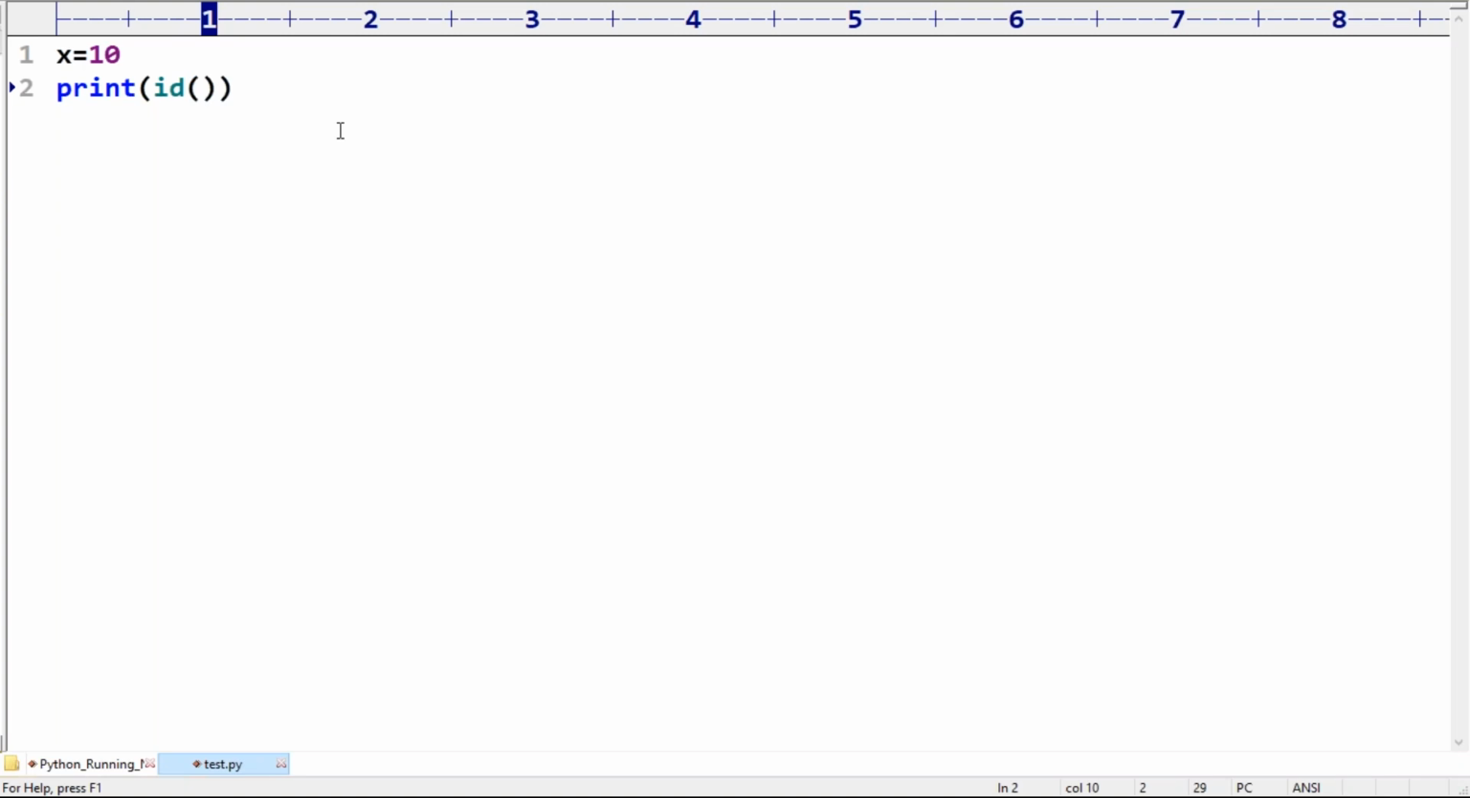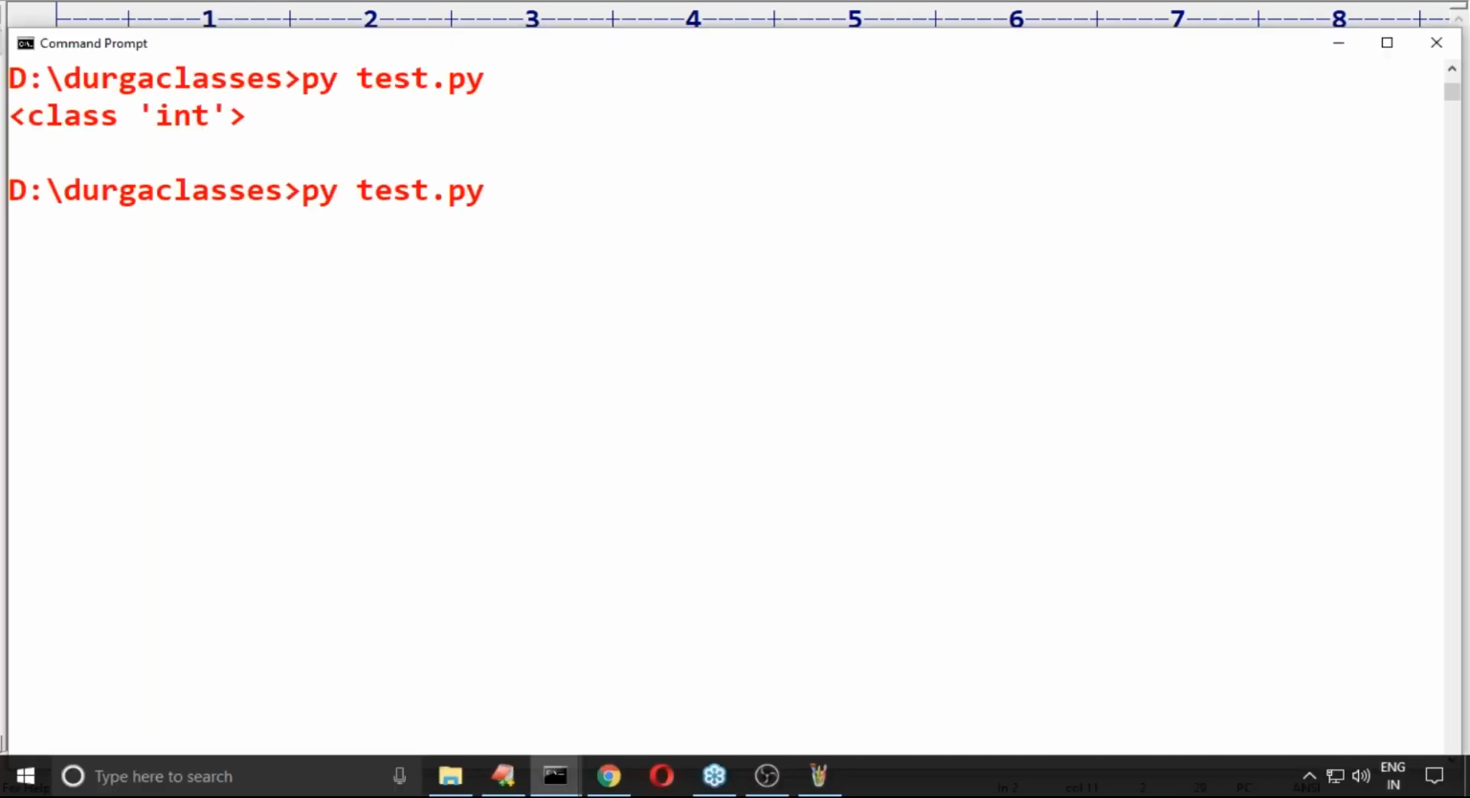Id means address only. Like now here, say this, id of x. What is the address of this object? Now this object is saved at a so and so address.